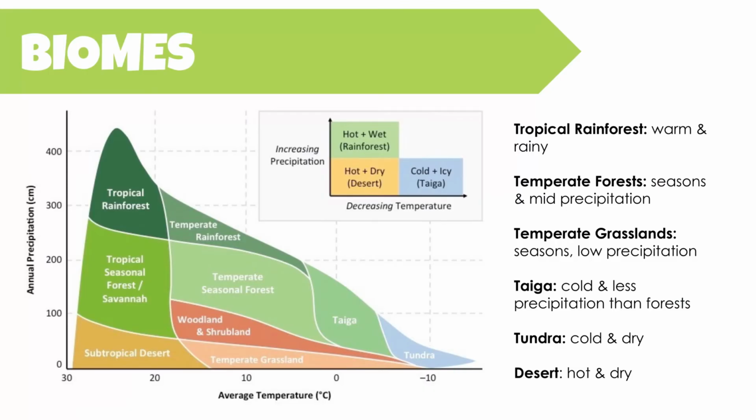To have a temperate grassland, again, temperate refers to seasons, so having warm summer, cool winter, and lower precipitation compared to a forest because less precipitation equals less trees. Taiga is typically cold throughout the year and has much less precipitation than those temperate forests. Tundra tends to be cold and dry. Think of it as a cold desert, where deserts are hot and dry.